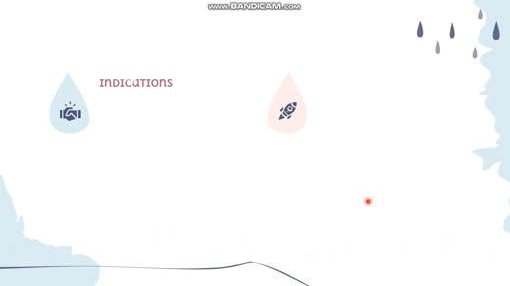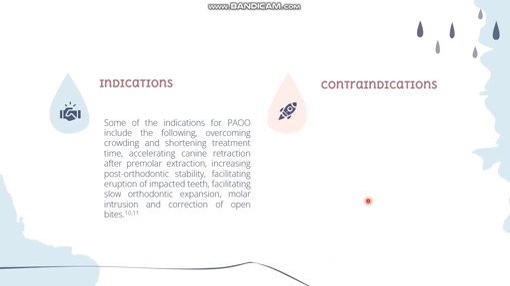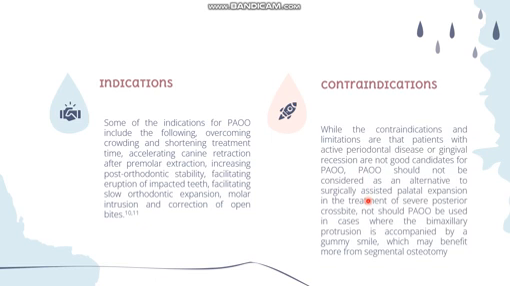And this is indication and contraindication. Some of the indications of PAOO include the following: overcoming crowding and shortening treatment time, accelerating canine retraction after premolar extraction, increasing post-orthodontic stability, facilitating eruption of impacted teeth, facilitating slow orthodontic expansion, molar intrusion, and correction of open bites.